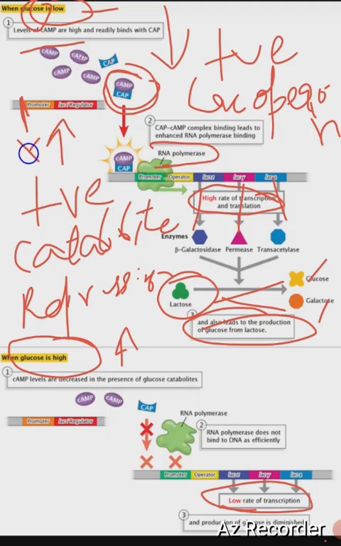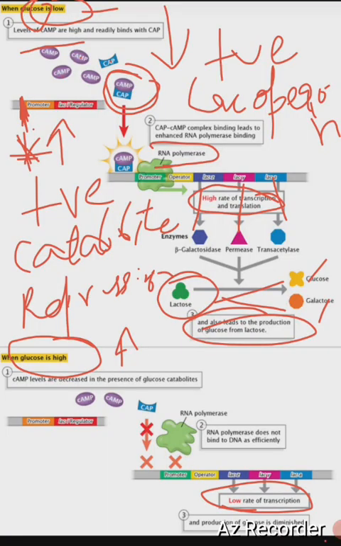You can make a star if you want to activate. Activation means star. So when cyclic AMP binds to CAP, it will activate the transcription basically. This complex binds to the promoter here, right?